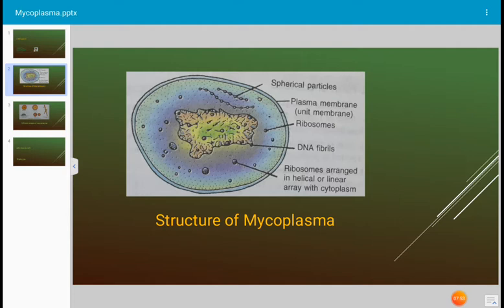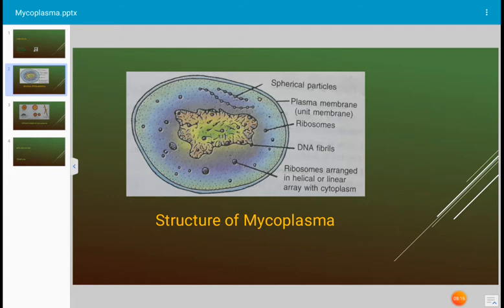And the mycoplasmas are prokaryotic in nature. Pro means first. Karyon means nucleus. It means a firstly formed nucleus. The nucleus is undeveloped. A non-developed nucleus is present in the cell. So that is a prokaryotic organism.